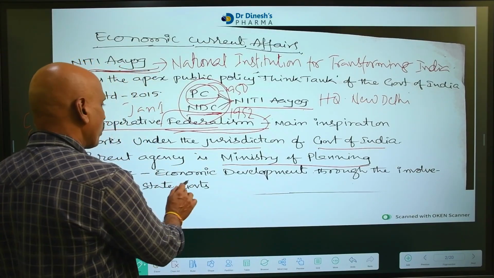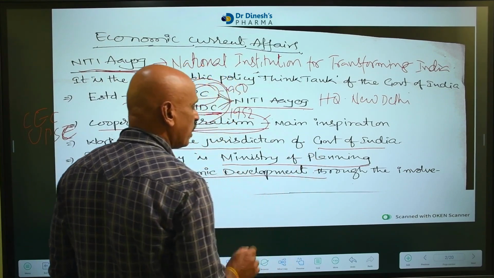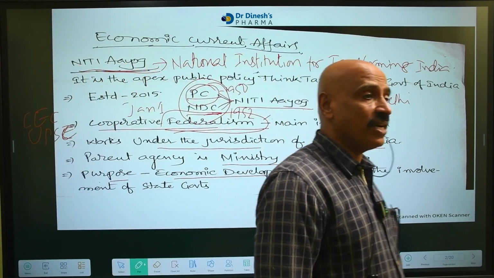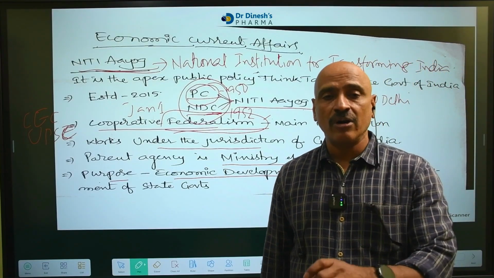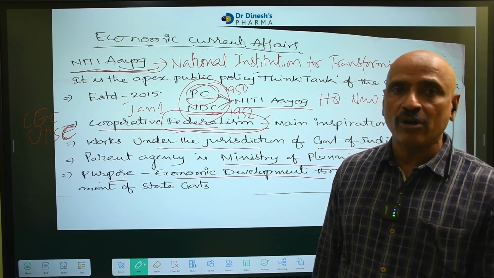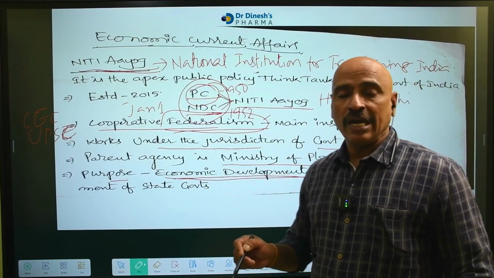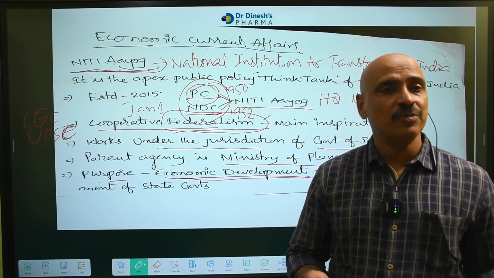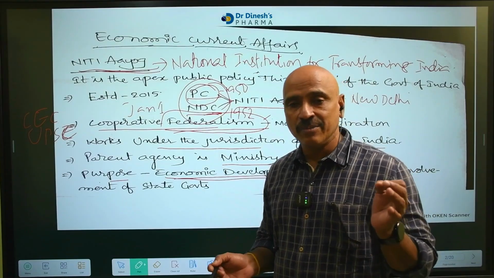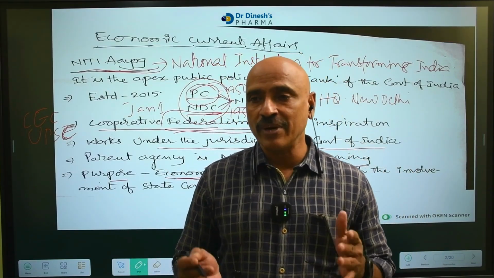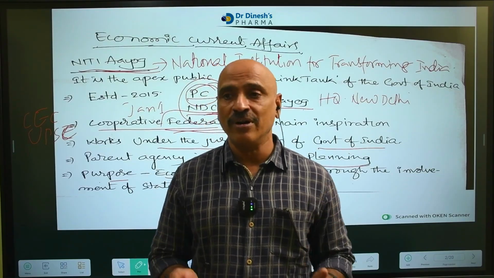What is the purpose? Economic development through the involvement of state governments. Whenever state governments cooperate with the central government, and the central government cooperates with state governments, definitely economic development is possible. When economic development is there, anything is possible to develop. That's why the government is mainly concentrating on economic development. Our country's economy is at present the fourth biggest economy in the world.